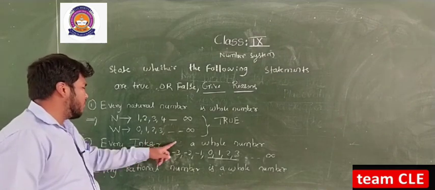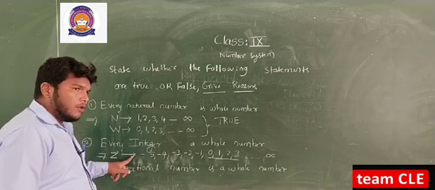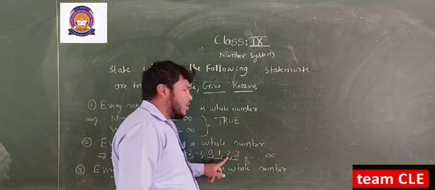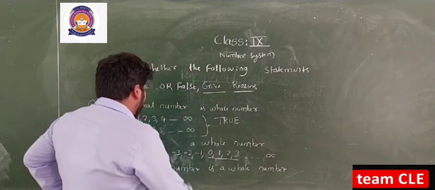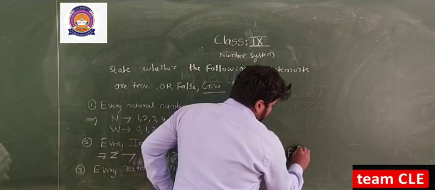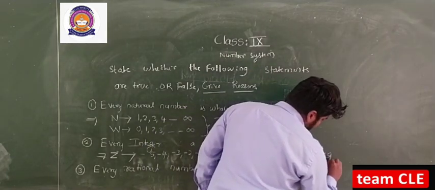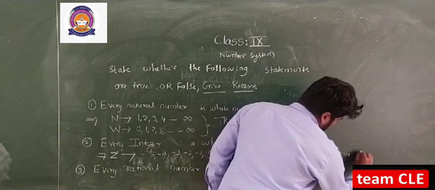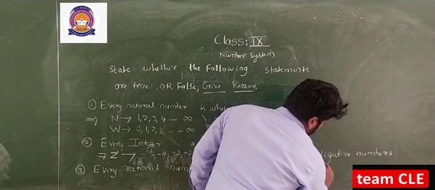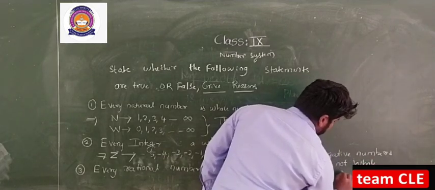So integers include the natural numbers and their inverses, and whole numbers include the set of 0 with the counting natural numbers. So negative numbers are not whole numbers, so it is false. It is false because negative numbers are not whole numbers.